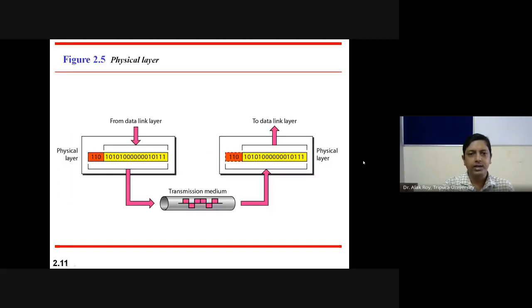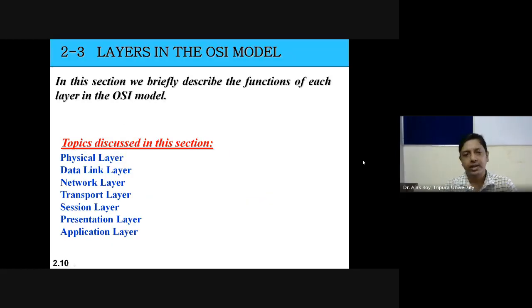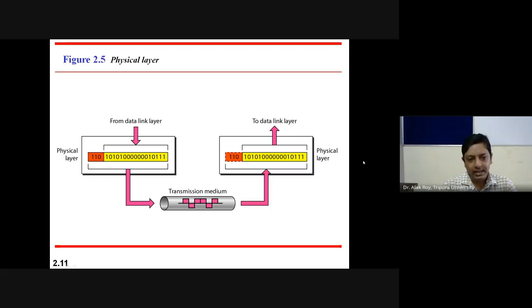Now let's consider the functions of each layer. Let's start with the physical layer. The data link layer will deliver its data to the physical layer, where it will form the bitstream. Binary bits will be generated from the data. That bitstream is delivered to the transmission medium, and the transmission medium will deliver it to the physical layer. So the physical layer will convert this bitstream into data, and that will be delivered to the data link layer.